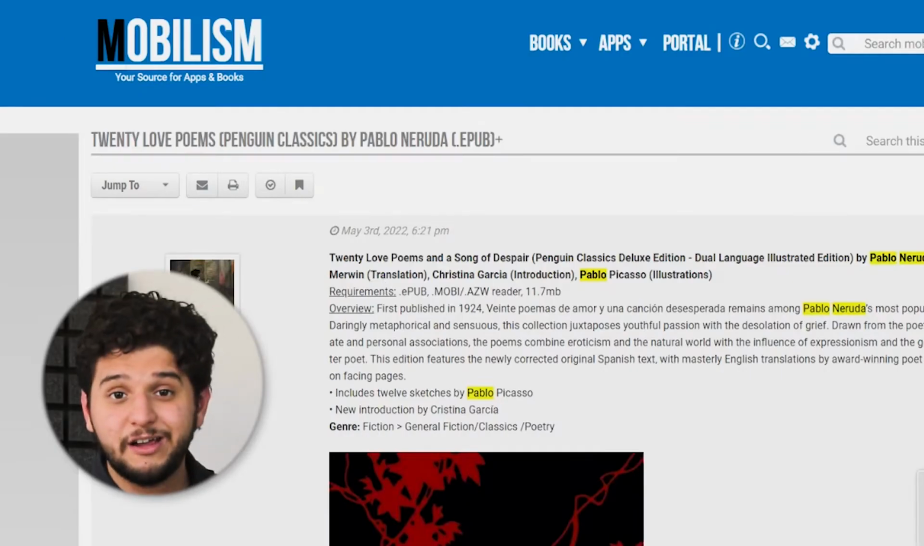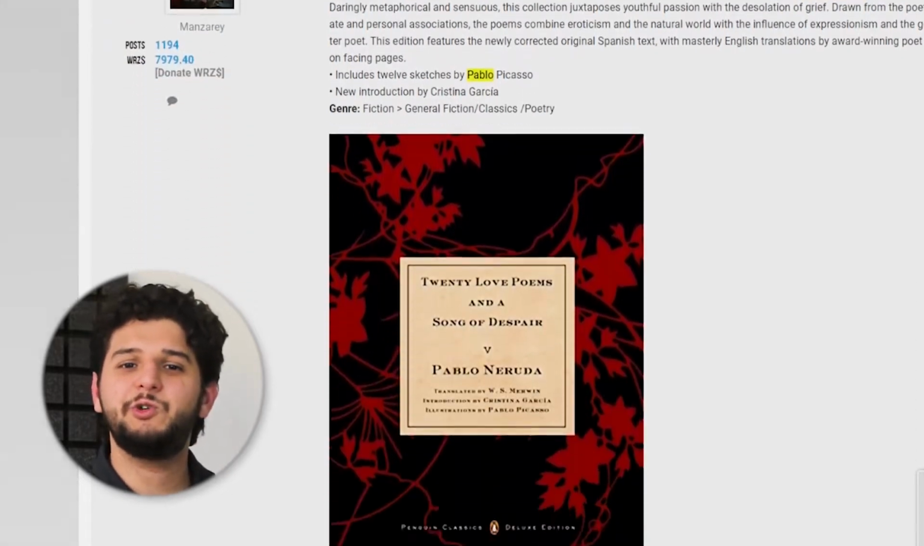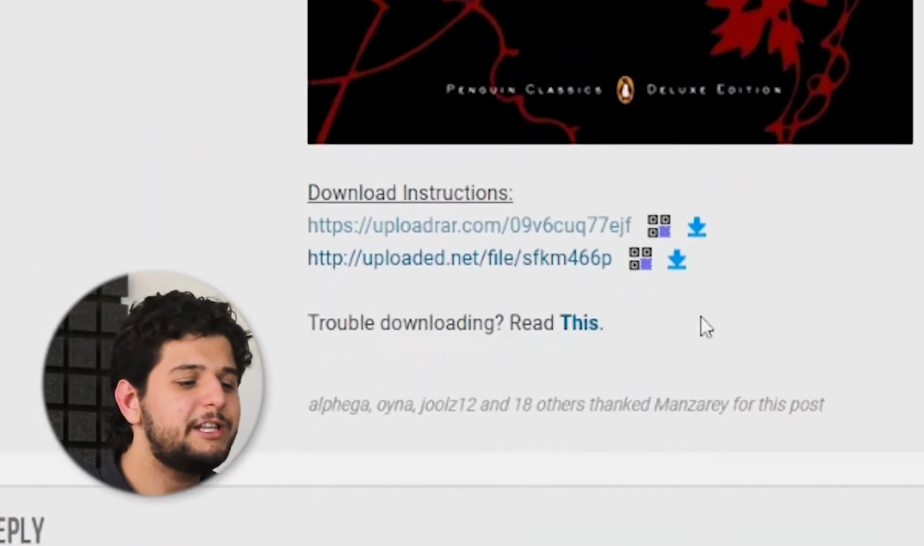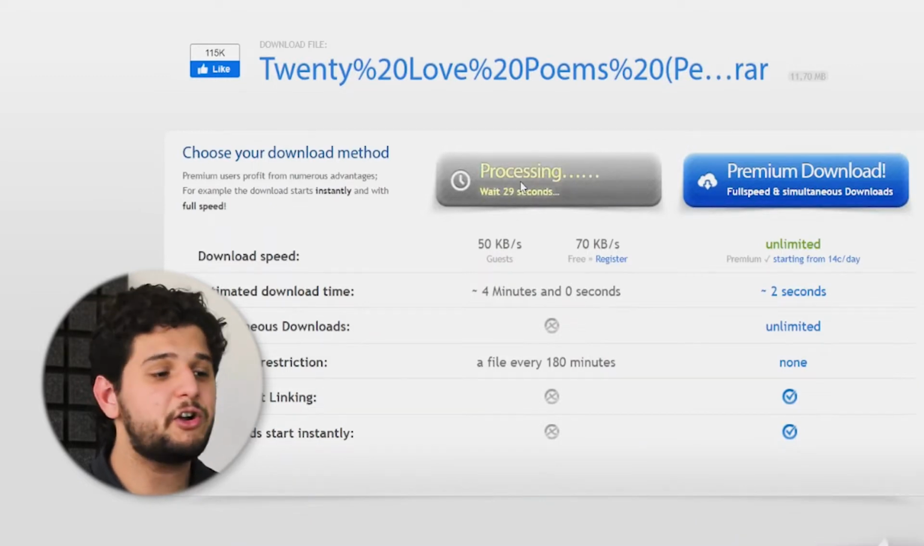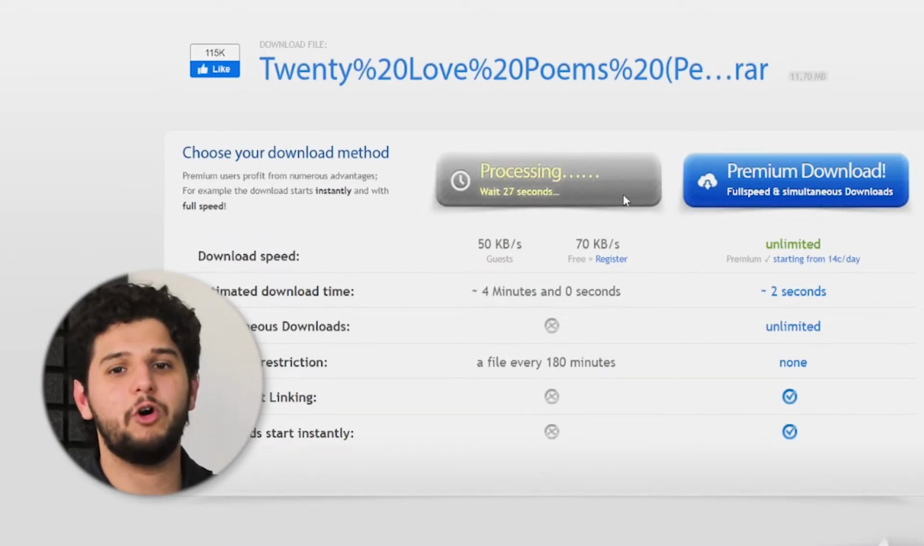We enter the link, scroll down a bit, and choose one of the working links. Here, let's try the second one. It redirects us to a new site, and here we choose the free download option. We wait for the required 30 seconds to pass, and that's it. The download will start automatically, and we'll get 20 Love Poems to cultivate our soul.